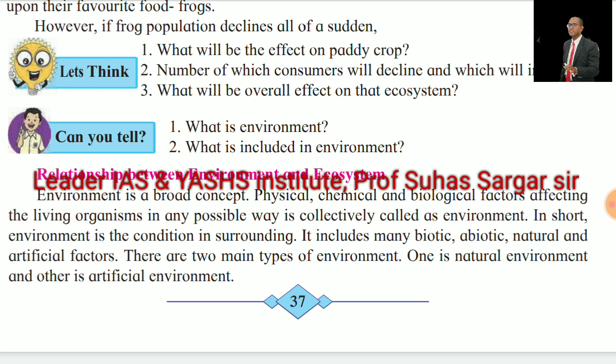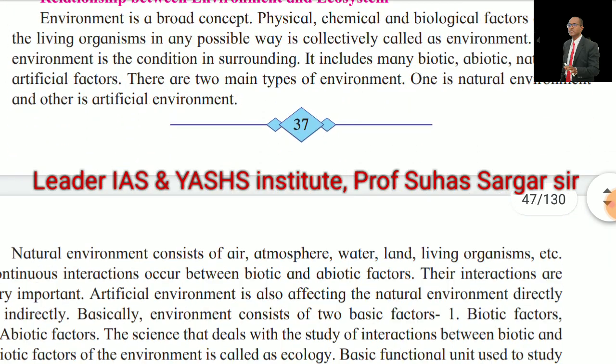Environment is a broad concept. Physical, chemical, and biological factors affecting living organisms in any possible way are collectively called the environment. In short, the environment is a condition and surrounding. It includes many biotic, abiotic, natural, and artificial factors. There are two main types of environment: one is the natural environment and the other is the artificial environment.